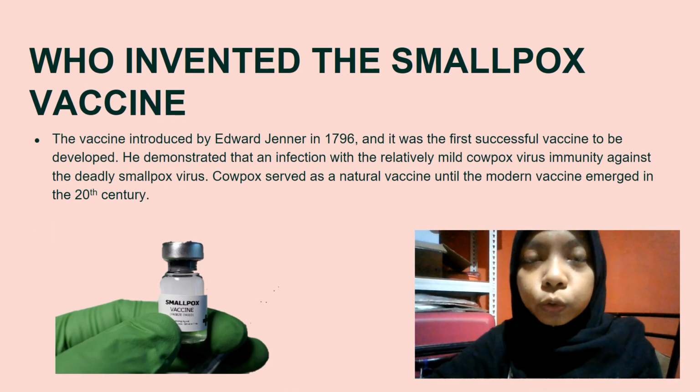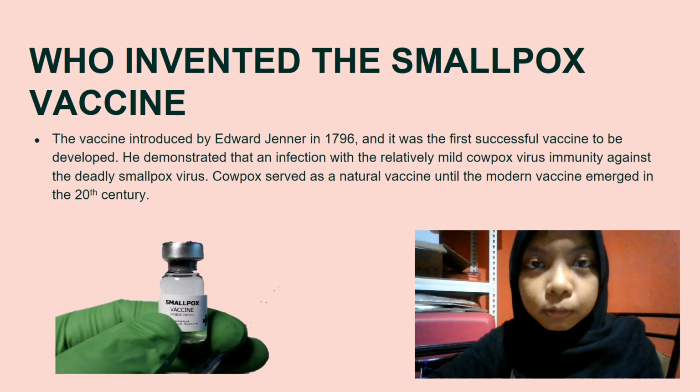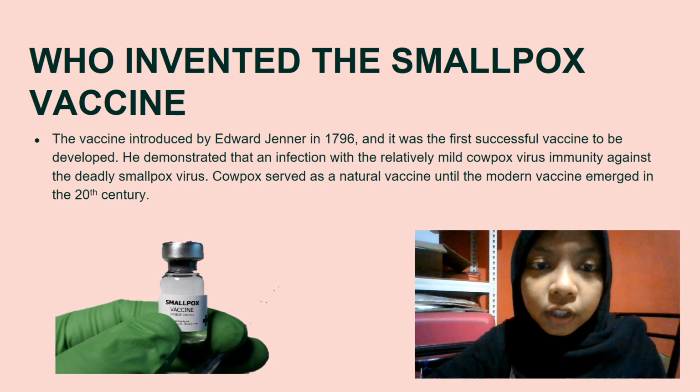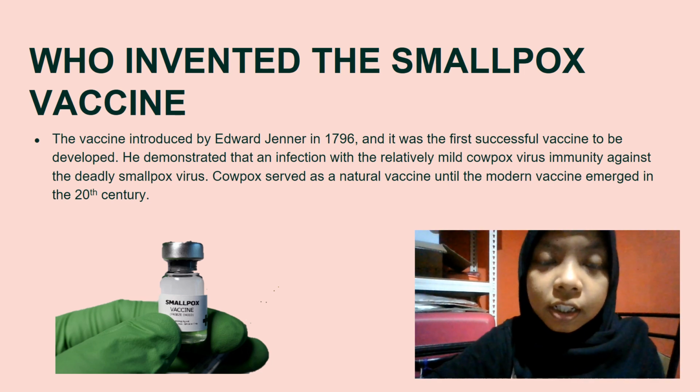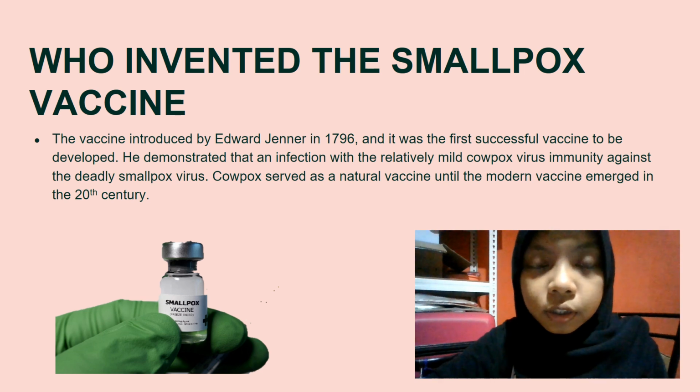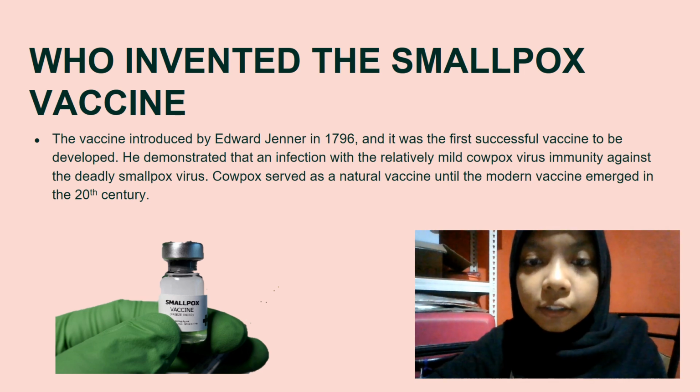So, who invented the smallpox vaccine? The vaccine was introduced by Edward Jenner in 1796, and it was the first successful vaccine to be developed. He demonstrated that infection with the relatively mild cowpox virus gave immunity against the deadly smallpox virus. Cowpox served as a natural vaccine until the modern vaccine emerged in the 20th century.